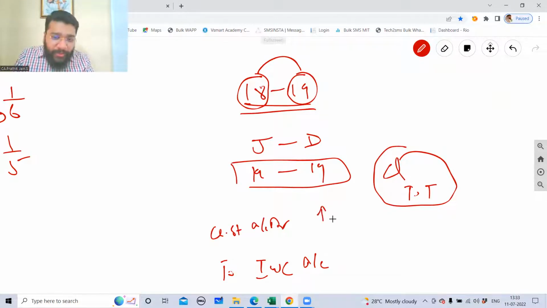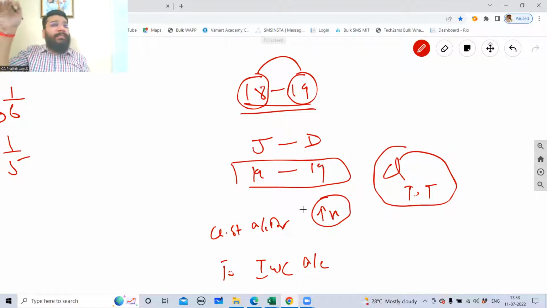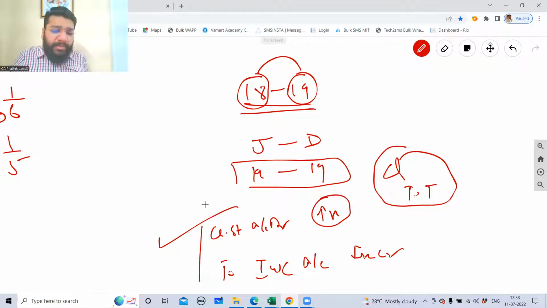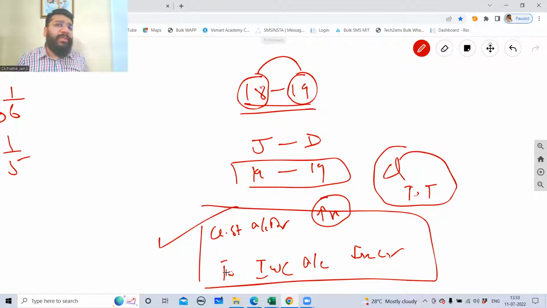So our stock is going up. When the goods are returning back, in my godown, my factory, my stock is going up. So to increase my asset, I have to debit it. And opposite, customer's stock is going down. So inventory with customer is going down. Credit. So next year, if the goods are rejected, I'll pass this entry and stop. In the next financial year, this entry will come, when the goods are actually returned.